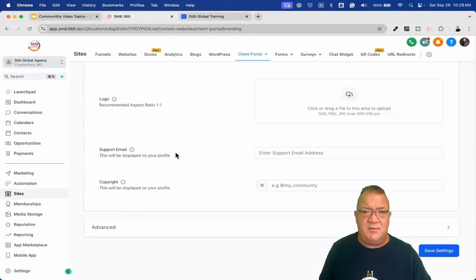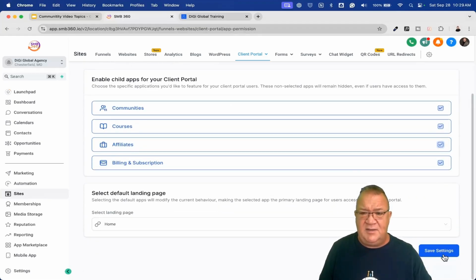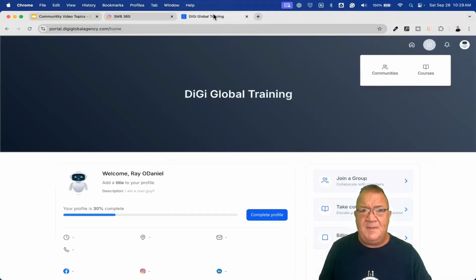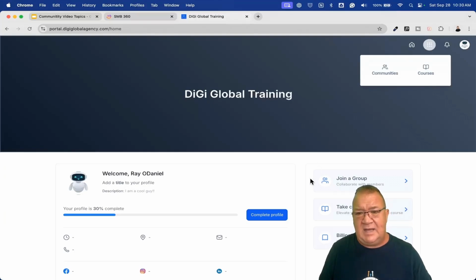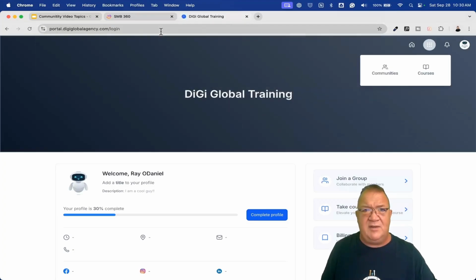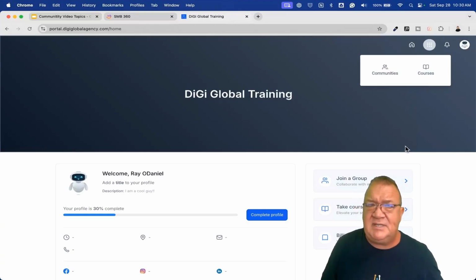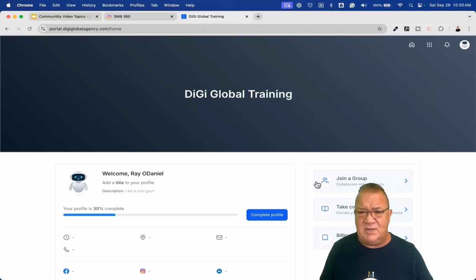Now, what I want to do is come over here real quick and show you. If I click the affiliates and click Save Settings, then I can come back up in here, and if I hit refresh on the page, I should be able to see it, if it actually goes out and refreshes. I may have to wait a little bit, but it was working in real time for me. But I don't see the affiliates here. Typically, it should be pretty close to real time, so you should be able to go into those apps and make a choice and so forth.